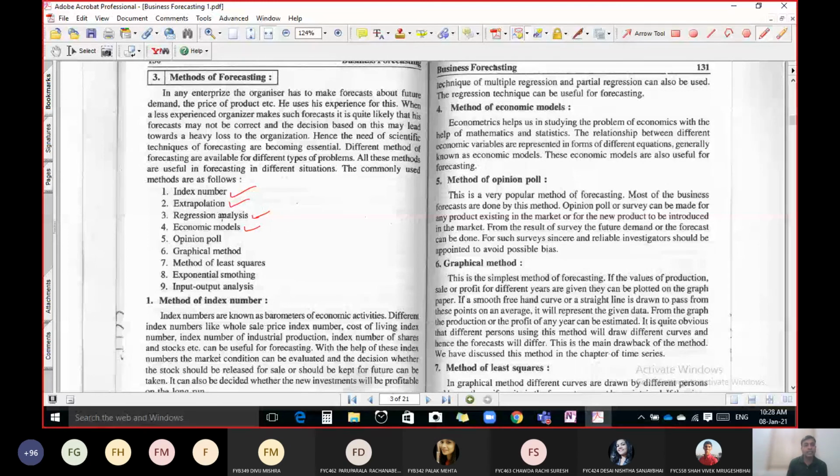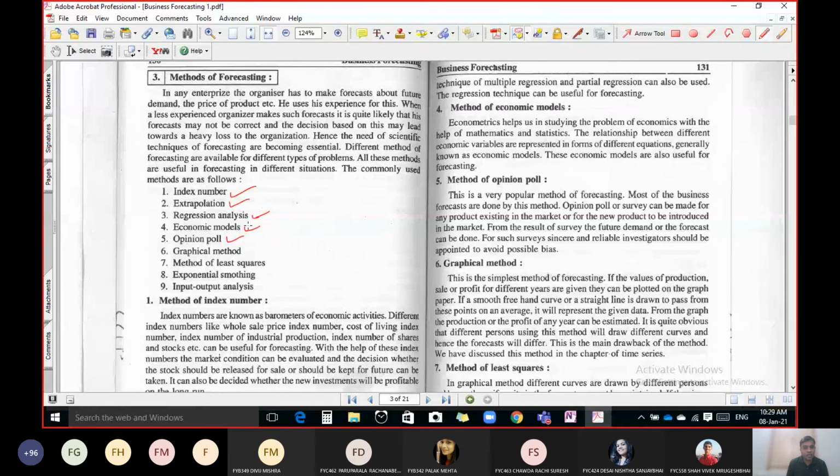Opinion poll is another method: by taking a sample survey we can estimate the future. One best example is the exit poll, a survey conducted before the result of an election. Before the result, many exit polls predict which party will get how many seats. They survey different persons and then decide. The graphical method we already discussed.